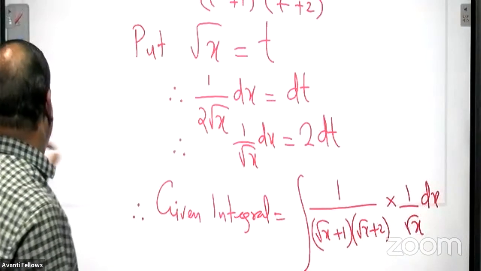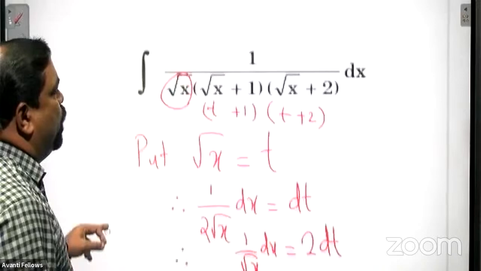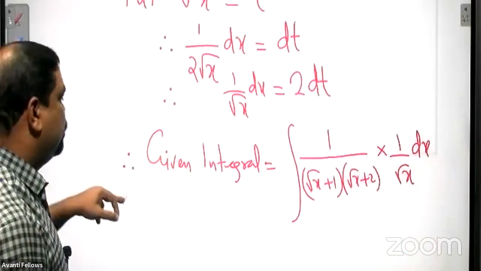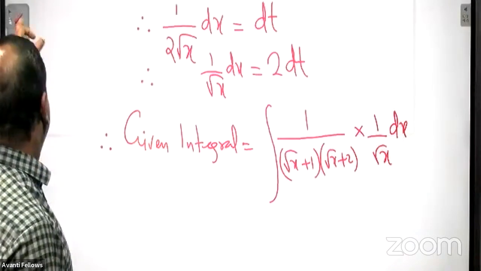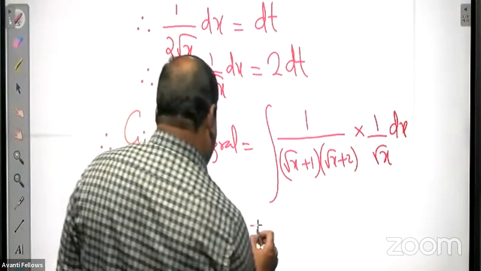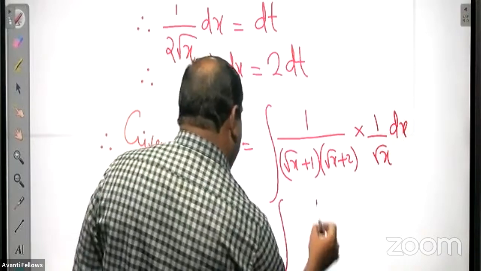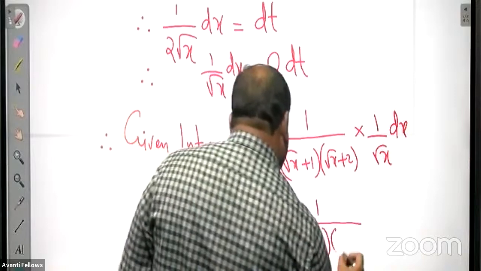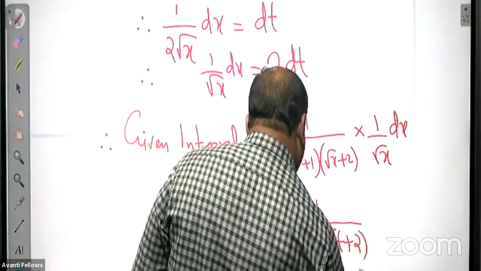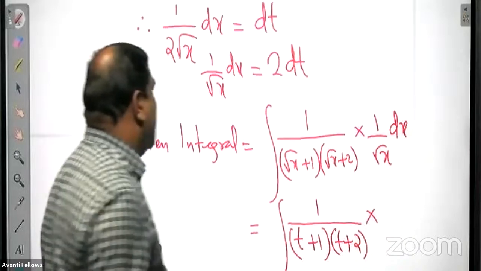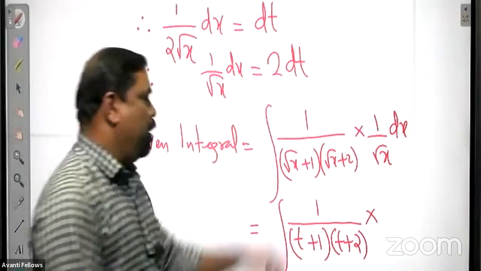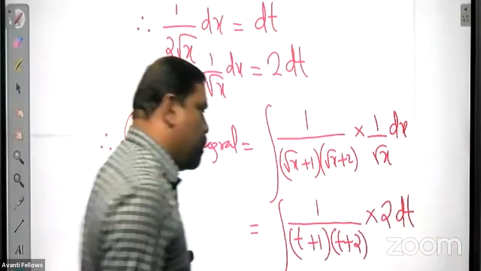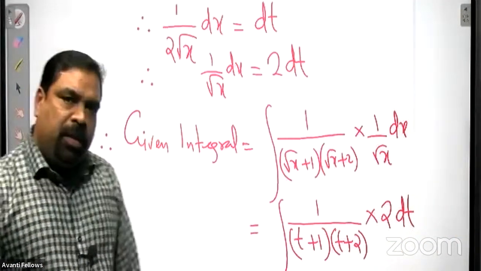If you apply our substitution, that is equal to 1 by t plus 1 into t plus 2 into, what is 1 by root x dx? 1 by root x dx is 2 dt. Is it correct?